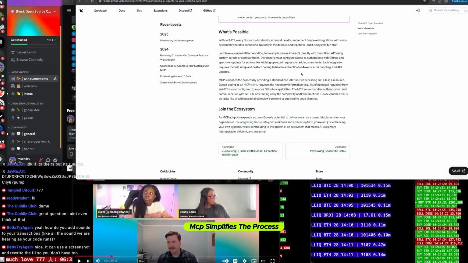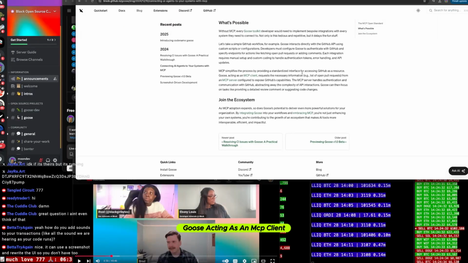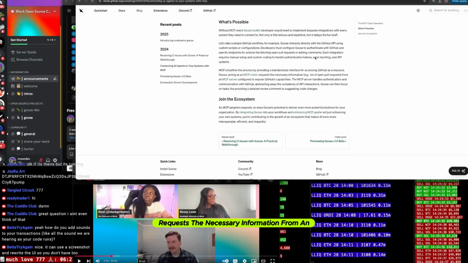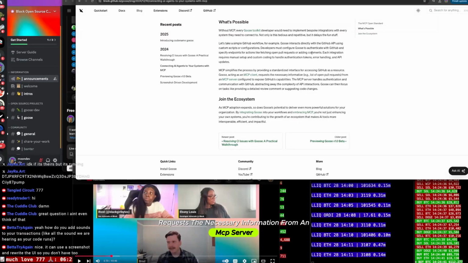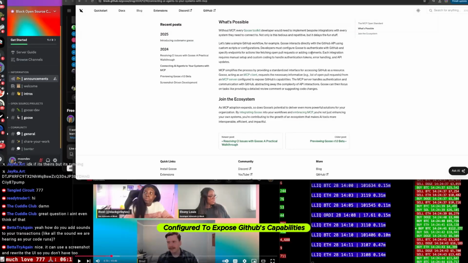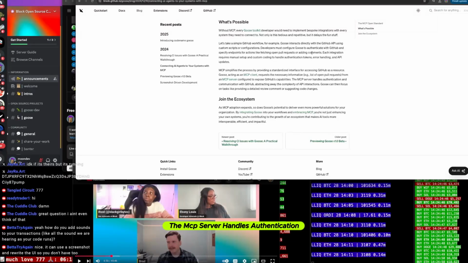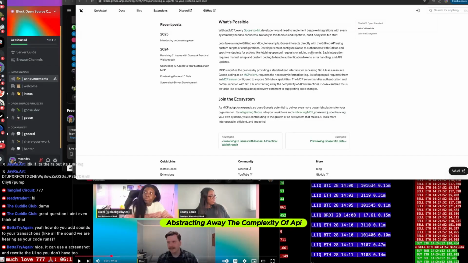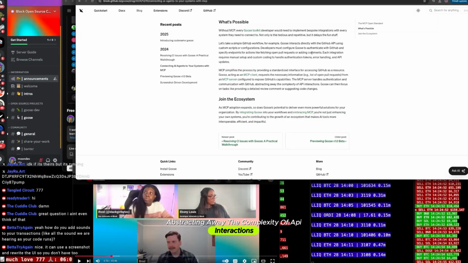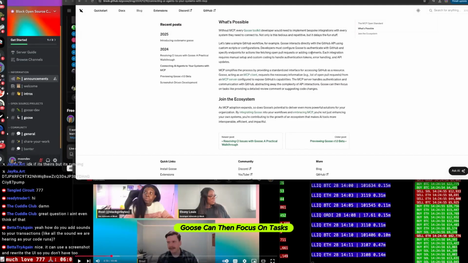MCP simplifies the process by providing a standardized interface for accessing GitHub as a resource. Goose, acting as an MCP client, requests the necessary information from an MCP server configured to expose GitHub's capabilities. The MCP server handles authentication and communication with GitHub, abstracting away the complexity of API interactions. Goose can then focus on tasks like providing a detailed review comment or suggesting code changes.